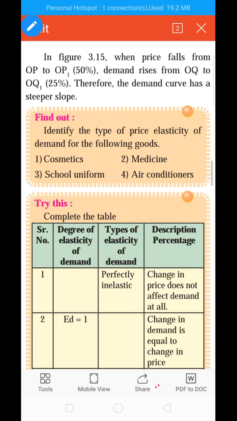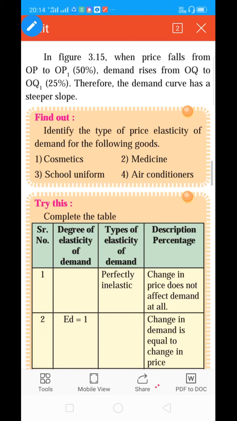There are three types of elasticity of demand: number 1, price elasticity of demand, number 2, income elasticity of demand, and number 3, cross elasticity of demand. The first type, which I have already started, is price elasticity of demand.